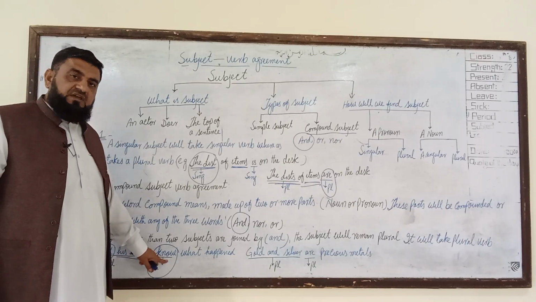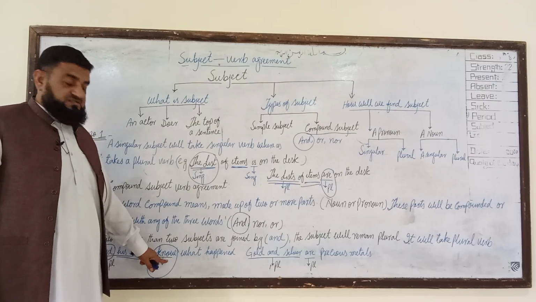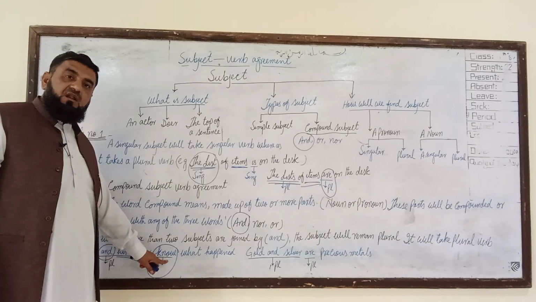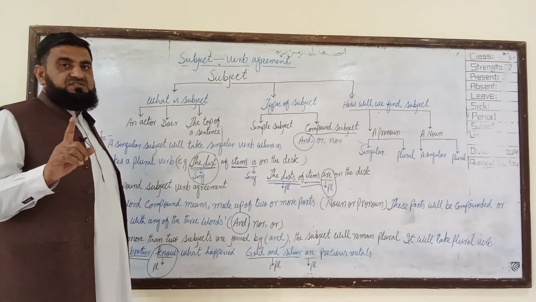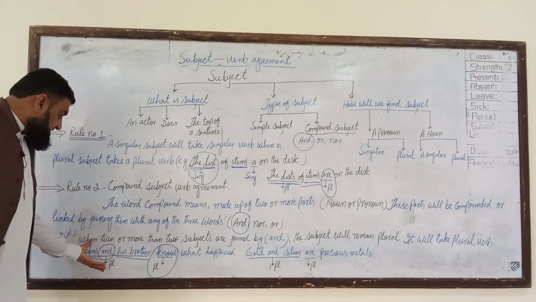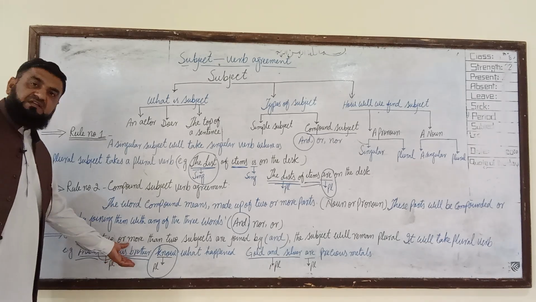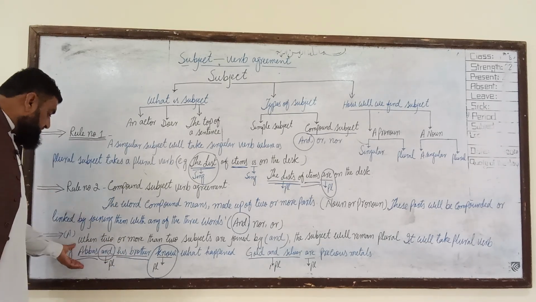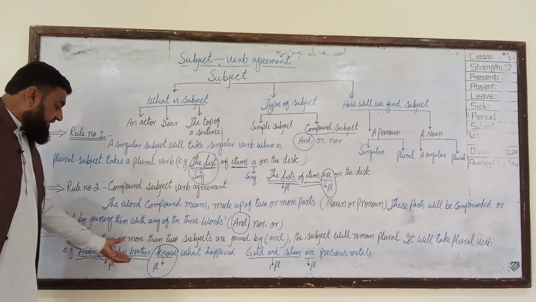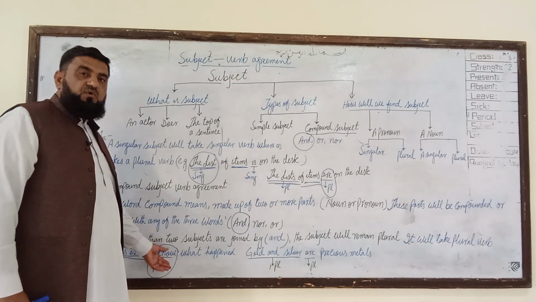The verb will remain singular when there is addition of the inflection s or es, and the verb will remain plural when there is no addition of s or es. So the verb will remain plural because the compound subject is plural. Abbas is singular, his brother is singular, but these two singular subjects joined by and will remain plural, so the verb will be plural as well.